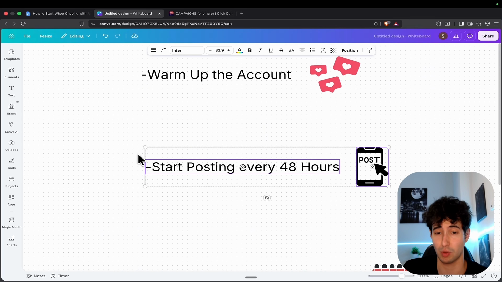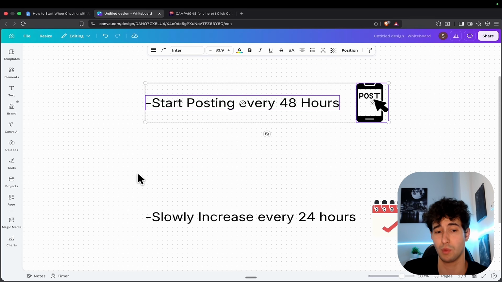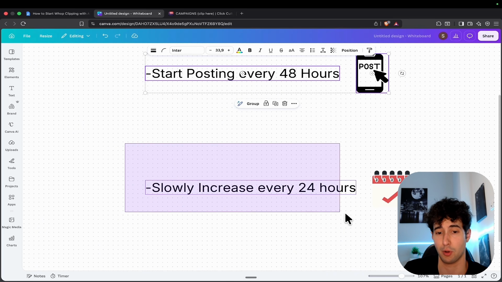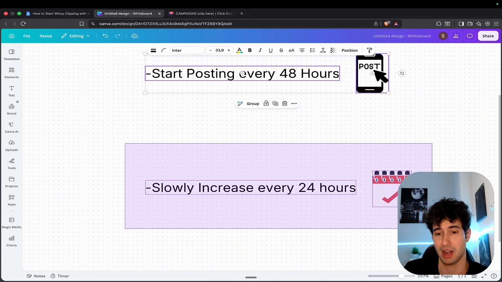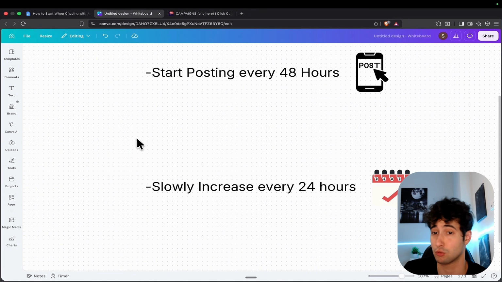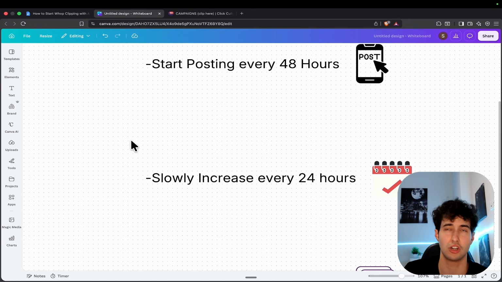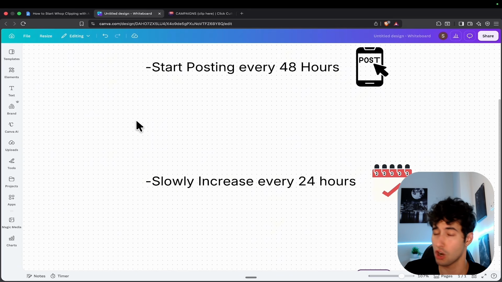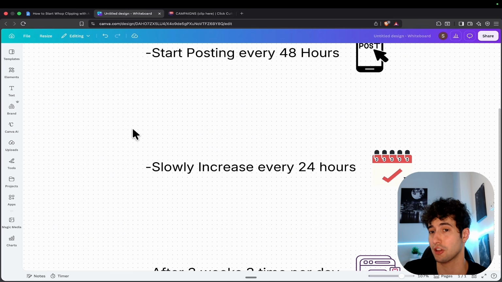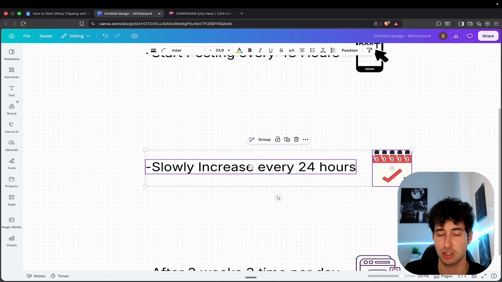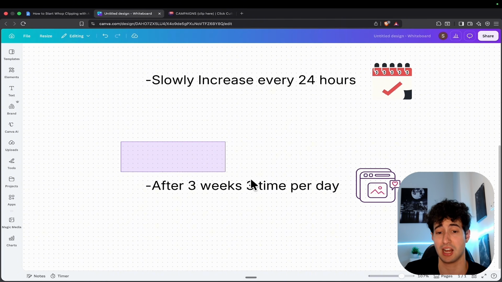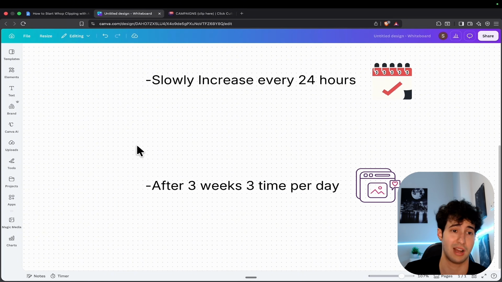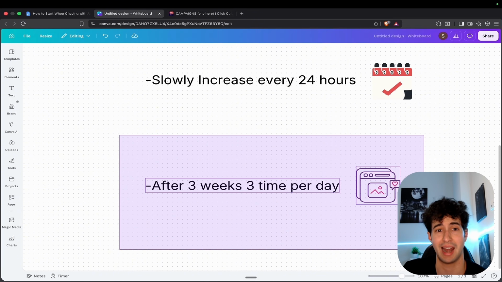And once the first week finishes and you start getting into week 2, then you can slowly increase your posting and start posting a video every 24 hours or maybe even every 12 hours. Just keep in mind that you shouldn't be posting 30 videos per day if it's just the second week of your account. So let the second week pass, let also the third week pass with this posting schedule, and then after the third week you can start posting 3 times per day and even more. It doesn't really matter, since the platforms understand that your account is not a bot and they're not very likely to flag you as one and limit your reach.